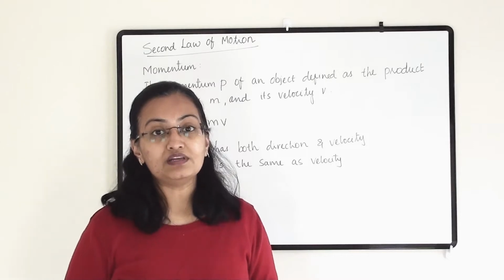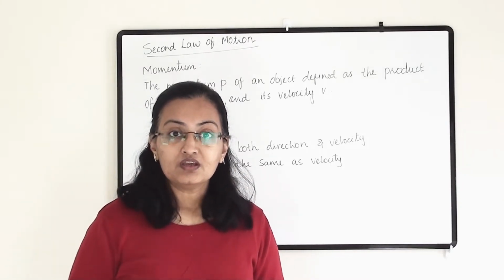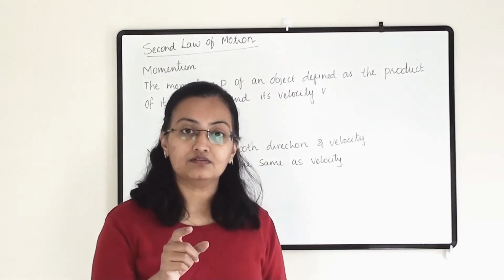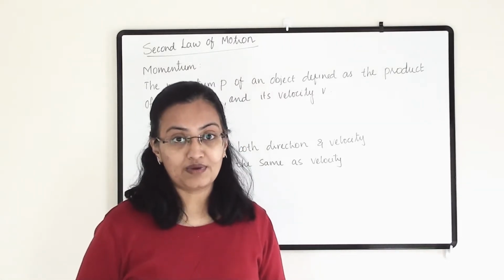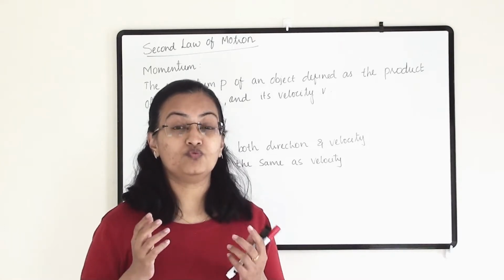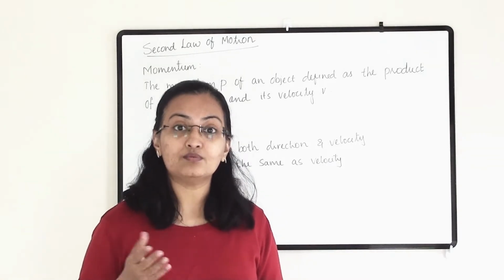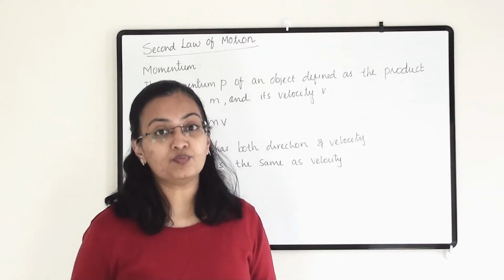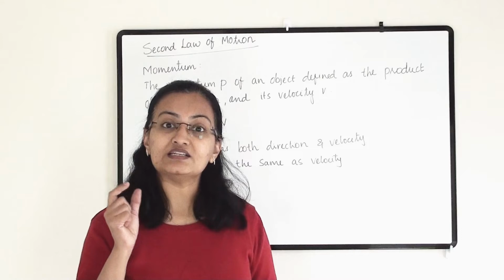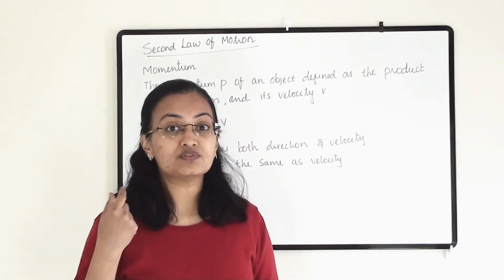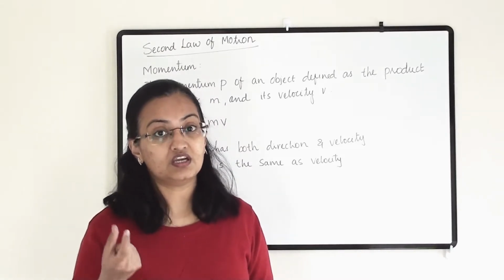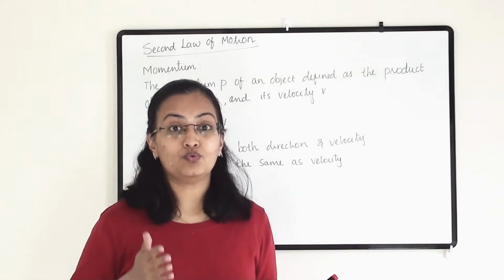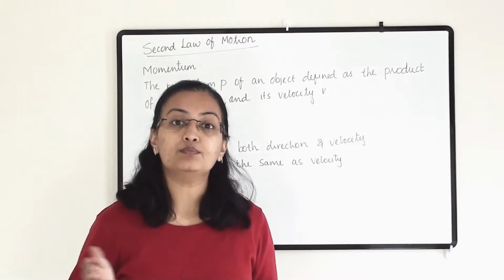In another example, let us consider a bullet. A bullet is a small thing. If we throw it at someone, the person will not get harmed by that. But if we shoot someone with that bullet, with certain velocity, with certain force, then it may kill a person. The bullet is a small thing, and when it comes with a certain velocity, it may kill a person. A truck is a big thing, but when it comes with a certain velocity, it may kill a person.